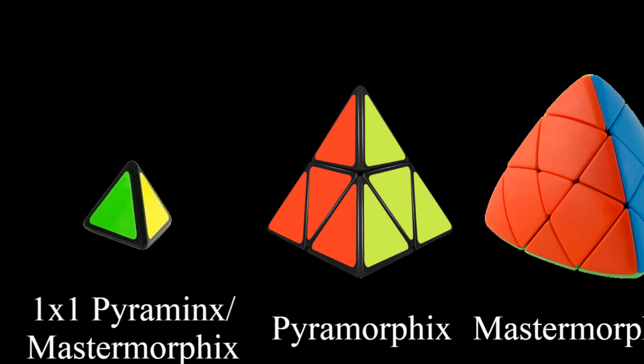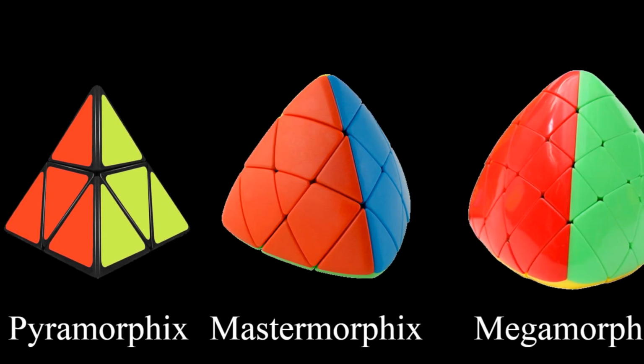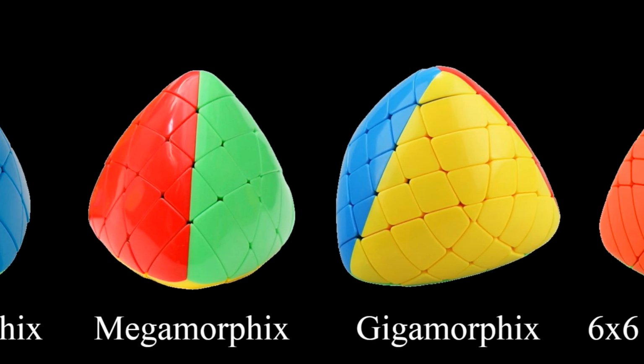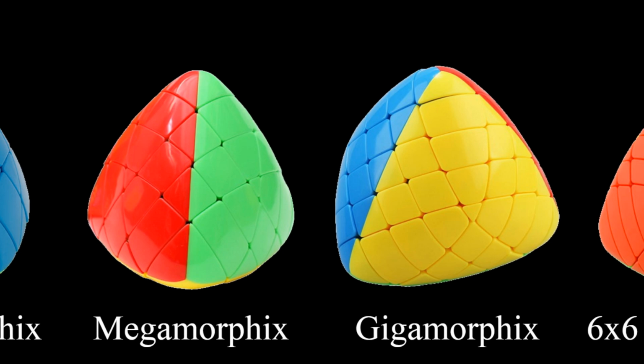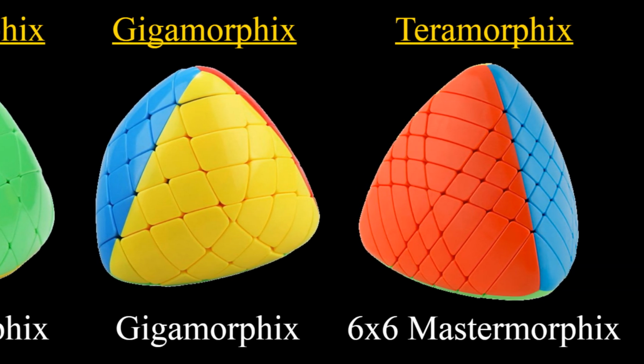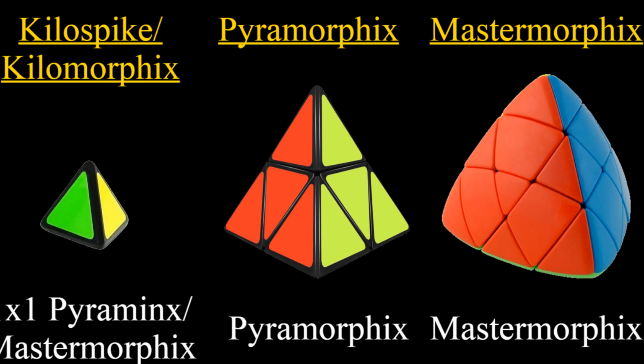Now, I would suggest that we copy the same system from the minxes and the spikes over to the morphixes. But on the other hand, the name Master Morphix is already so iconic and cool that replacing it with Megamorphix would honestly be a downgrade. Here, I see that the current Megamorphix and Gigamorphix are actually forming the beginning of a system. So we could branch out from there with all of the higher layered morphixes by using the next metric prefix. So the 6-layered would be the Teramorphix, 7 Petamorphix, 8 Examorphix, and so on. This allows us to keep the current names of the Pyromorphix and Mastermorphix, which is good because they sound cool and they don't infringe upon the names of other puzzles like the Megaspike did.